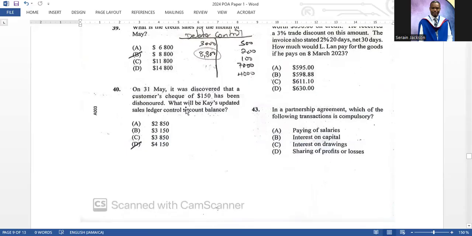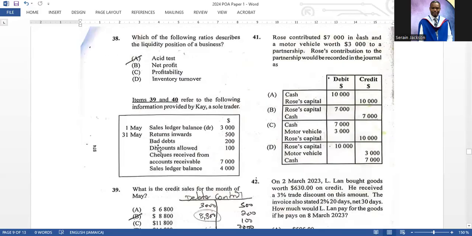On the 31st of May, it was discovered that a customer check of $150 had been dishonored. What will K's updated sales ledger control account be? If I have a dishonored check, it's going to increase the amount that your debtors owe to you. So the balance on the debtors control is going to increase by $150. The closing balance is 4,000, so you just add $150 to it. D is the correct answer, 4,150.